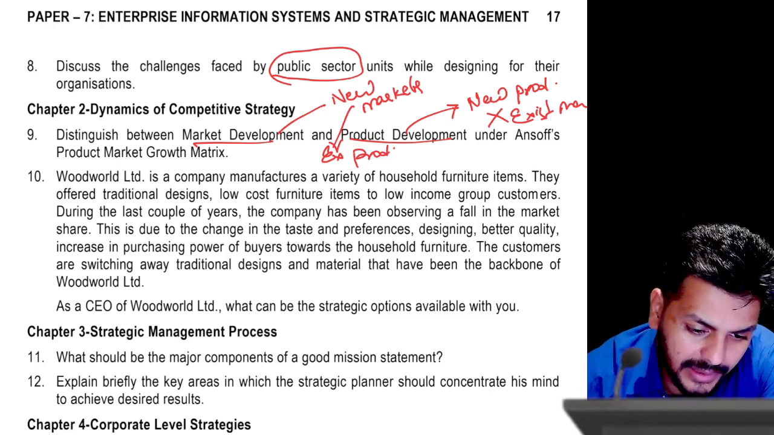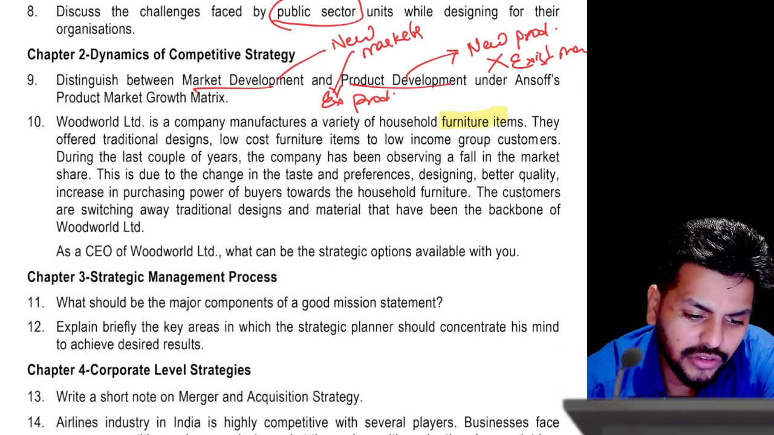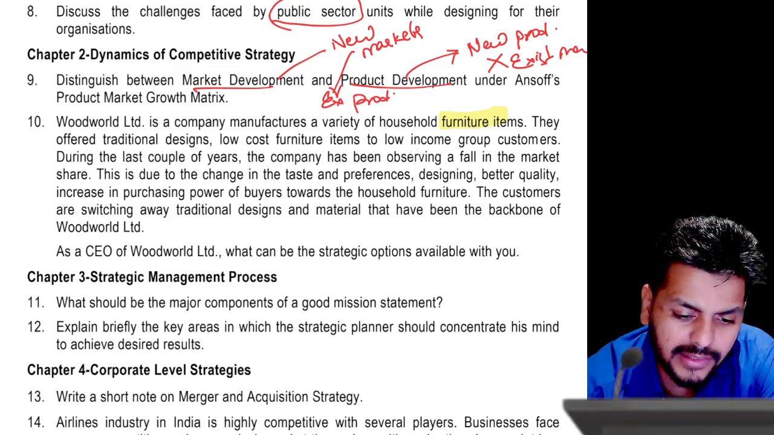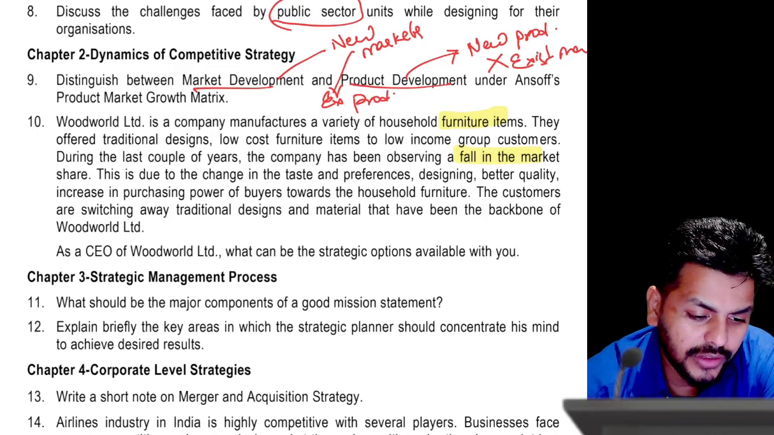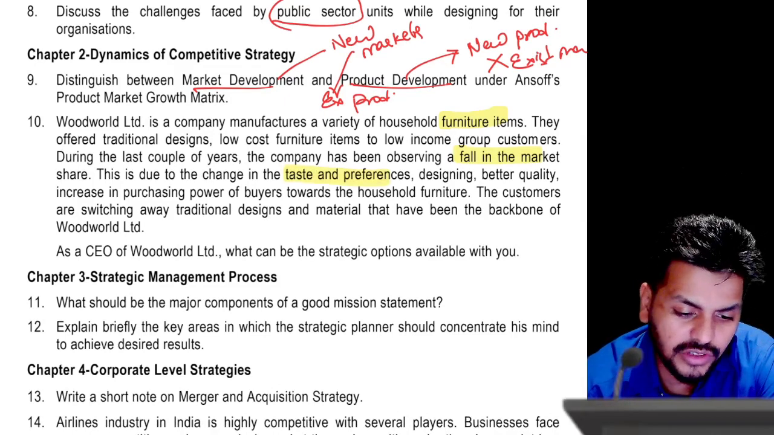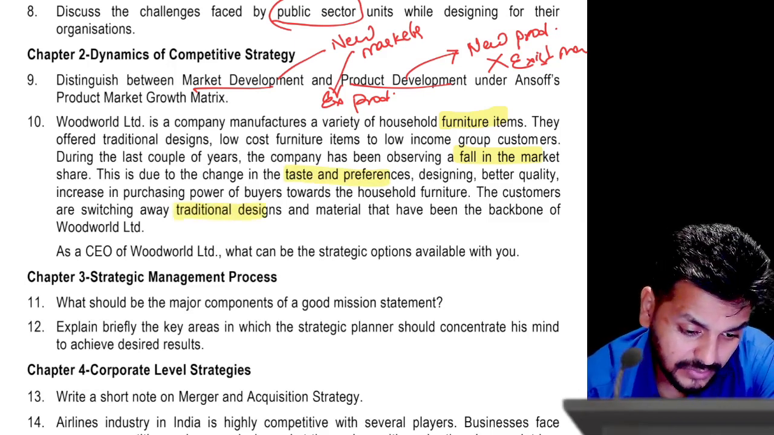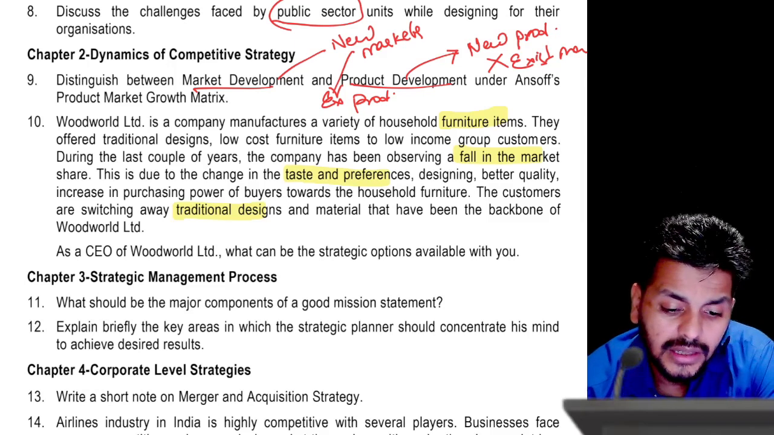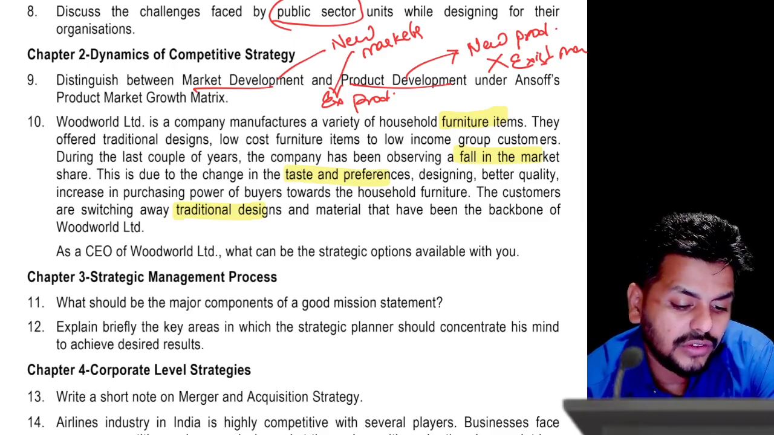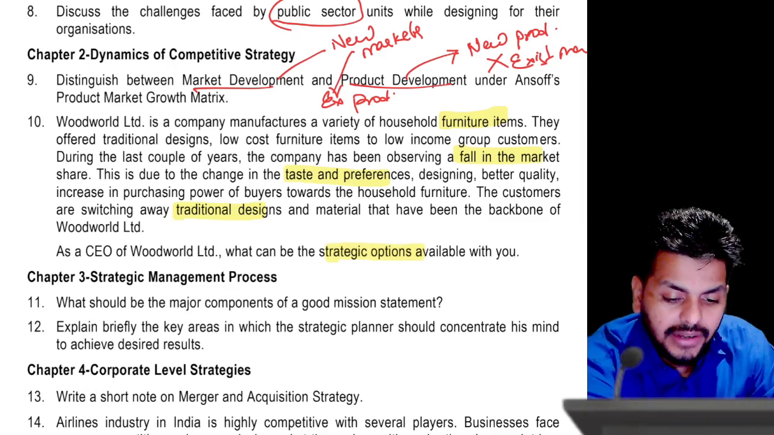Woodworld Limited is a company that manufactures a variety of furniture items. Okay, cool. They offer traditional designs, low cost furniture items and all of that. During the last couple of years, the company has been observing a fall in the market share. This is due to the change in taste and preferences, better quality designs, increasing purchasing power. The customers are switching away from traditional designs and material, which have been the backbone of Woodworld. As CEO of Woodworld, what strategic options are available with you?